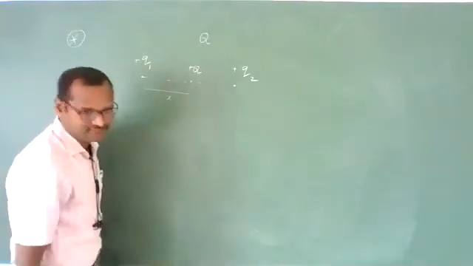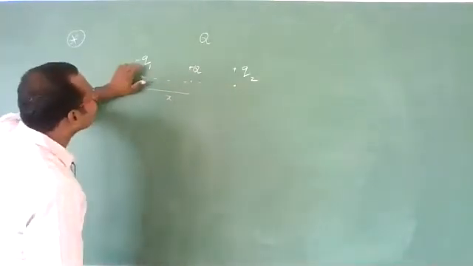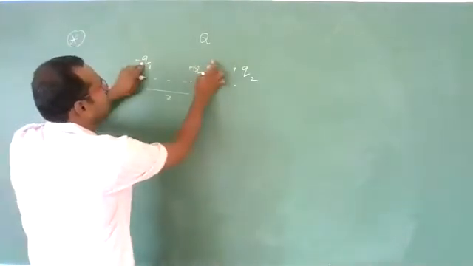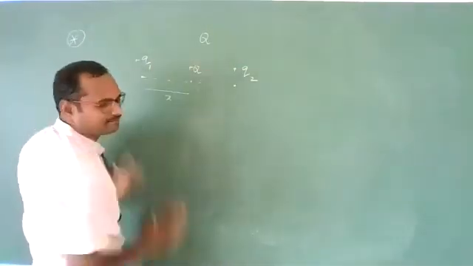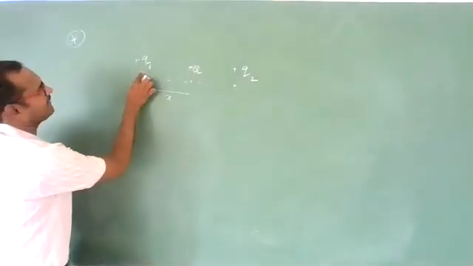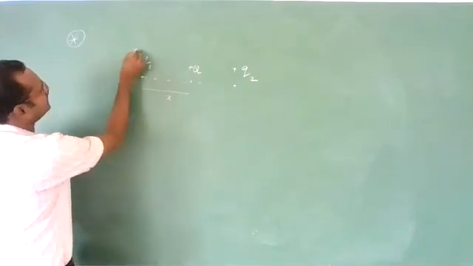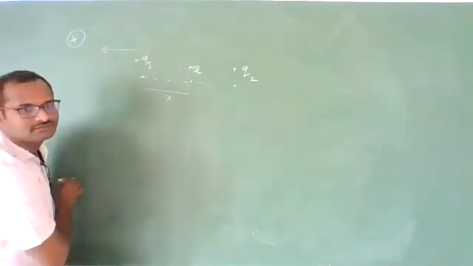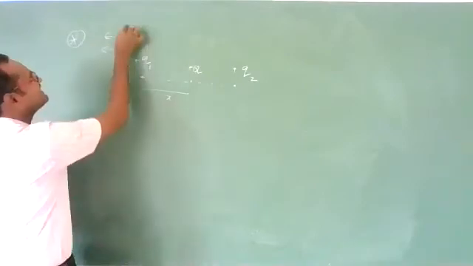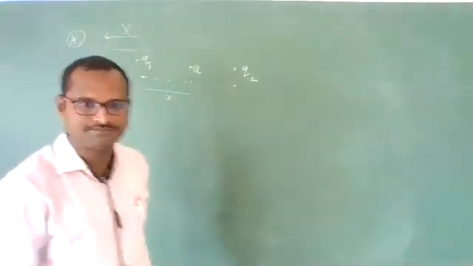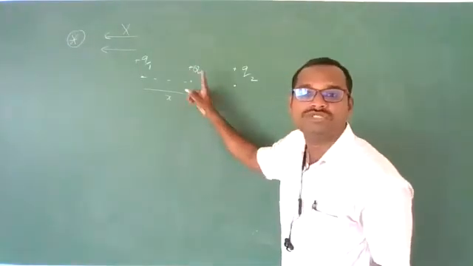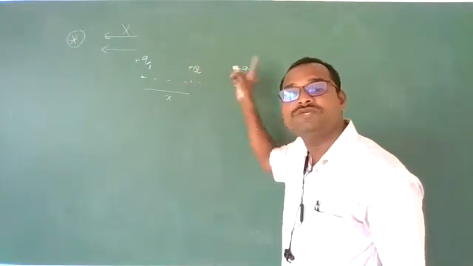This positive charge, if we keep it on this, let us check the force. On this, however, it is in equilibrium position, you know, due to this repulsion. Now, on this first charge, let us find. Due to this charge, there is a repulsive force this side, and due to this charge also, a repulsive force this side. It means it is not in equilibrium position now. So we should not keep a positive charge for the three charges to be in equilibrium.